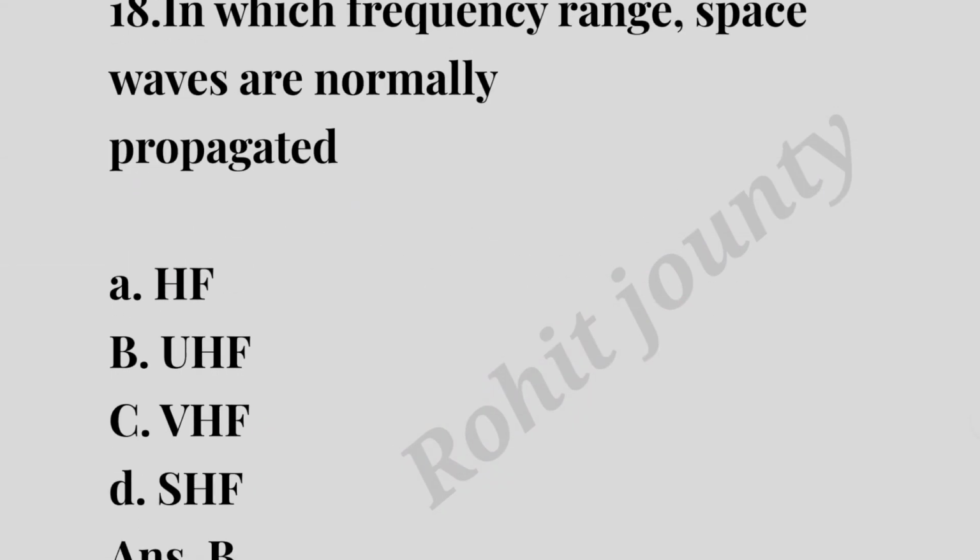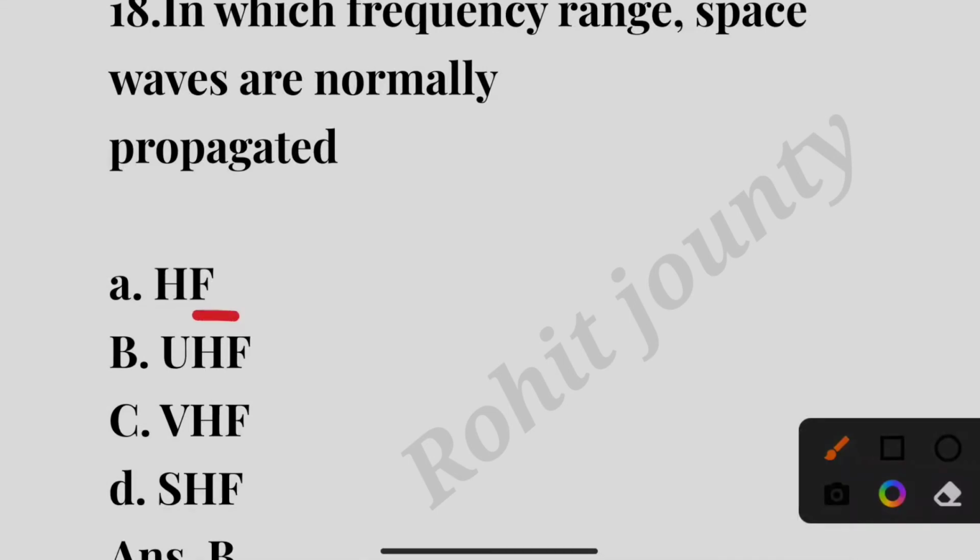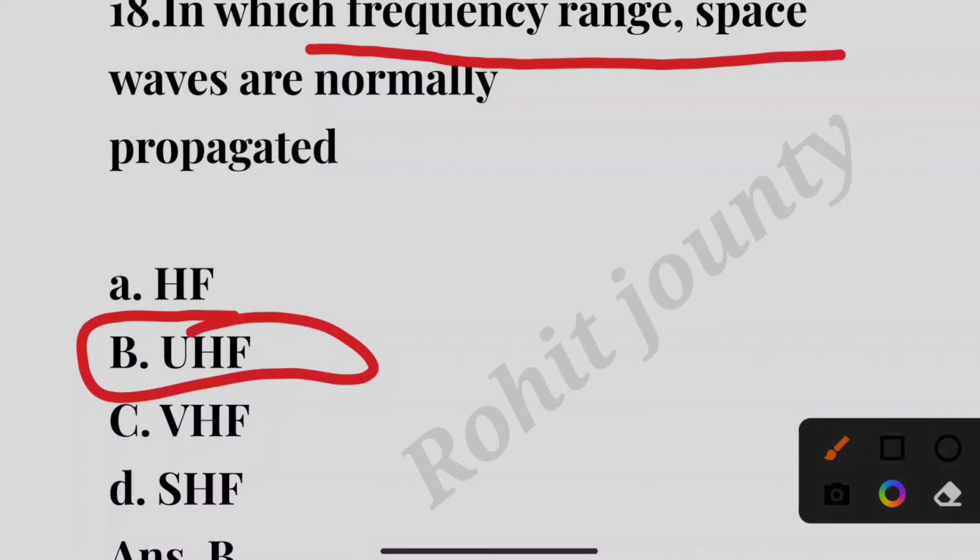Question number 18. In which frequency range are space waves normally propagated? Option A, HF; option B, UHF; option C, VHF; option D, SHF. The correct answer is option B. UHF is the frequency range in which space waves are normally propagated.